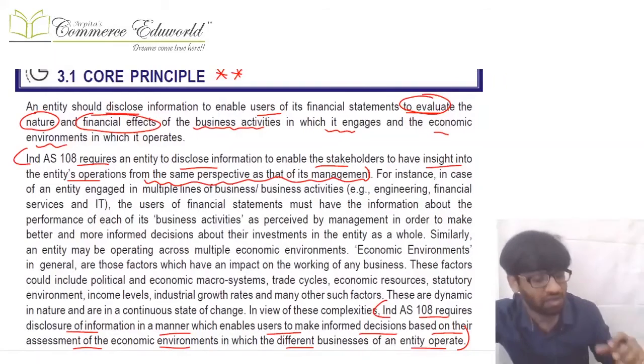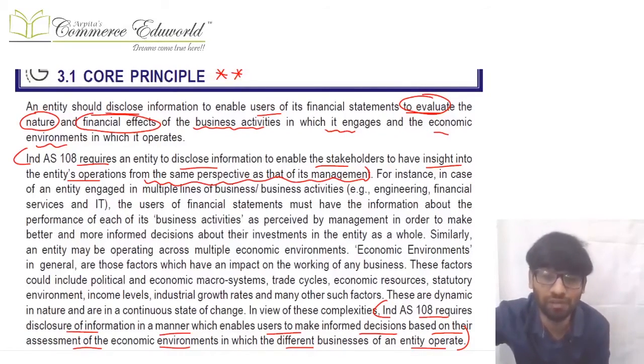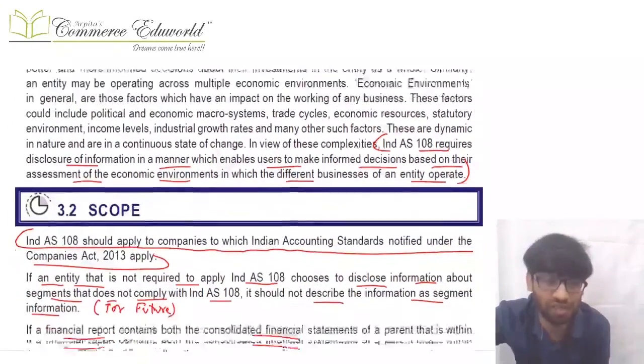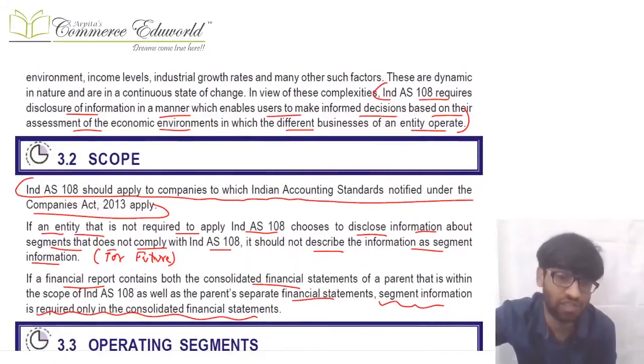How can it happen? Management views a company in a certain way. If the company has 10 different operations, management views them as 10 different operating segments, it has the reports of all of them, and it takes decisions. So accordingly, users should also get that information. That's the core of the standard. So now what's the scope of the standard? If Ind AS is applicable to a company, then Ind AS 108 is applicable. That's it. There's no other condition about whether you have segments or you don't have segments.